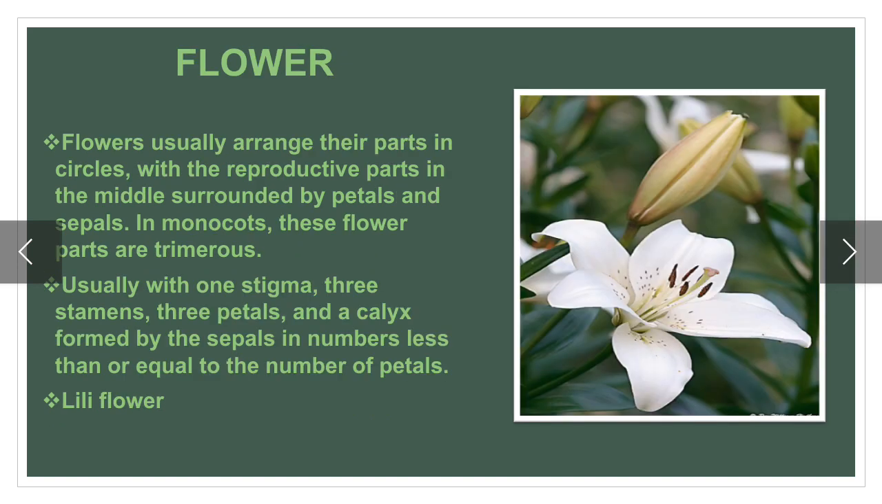Flower of monocot. Flowers usually arrange their parts in circles with reproductive parts in the middle surrounded by petals and sepals. In monocots, these flower parts are trimerous, meaning multiples of 3, usually with 1 stigma, 3 stamens, 3 petals and a calyx formed by the sepals in number less than or equal to the number of petals. For example, lily flower.